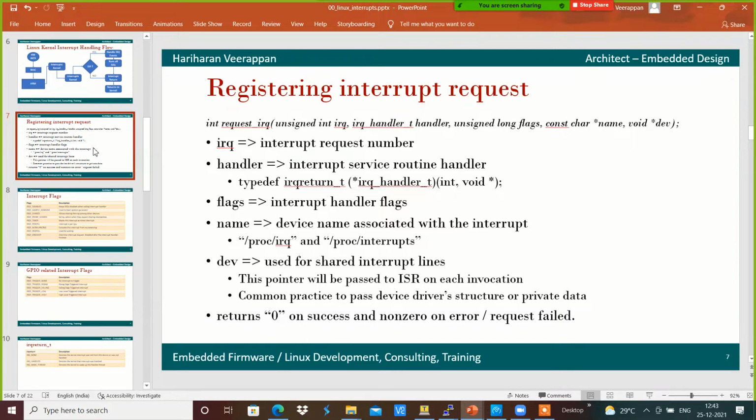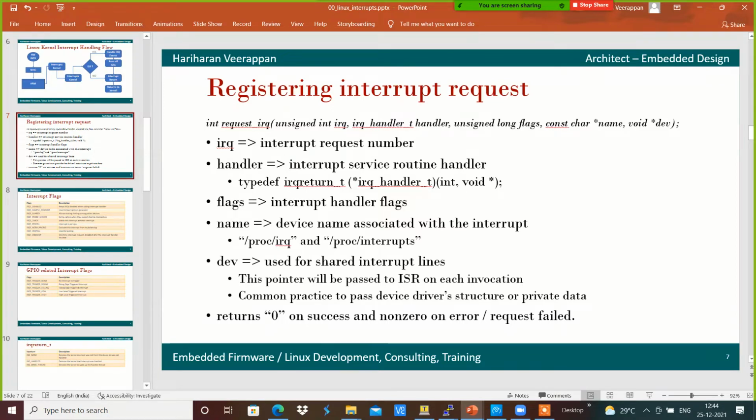It returns 0 if the request_irq was performed well and the registration was successful.